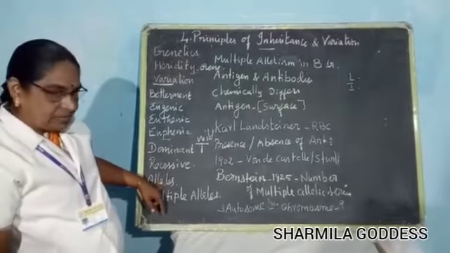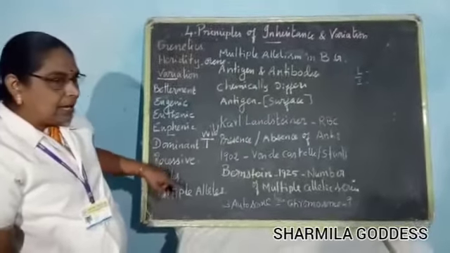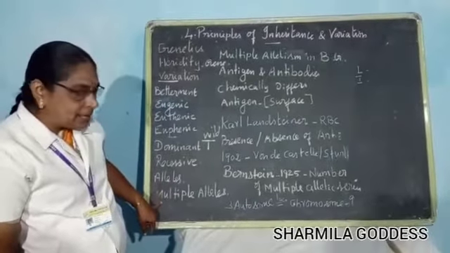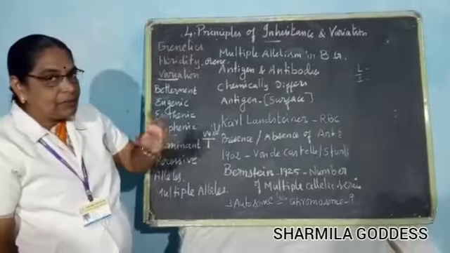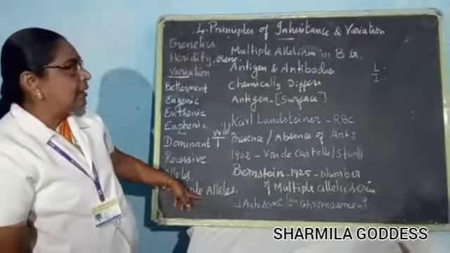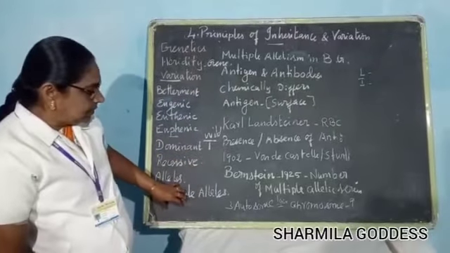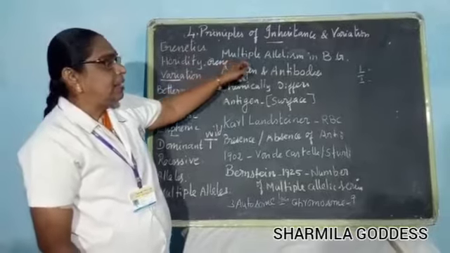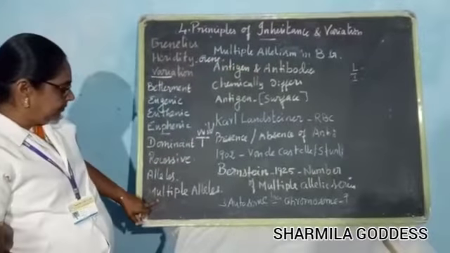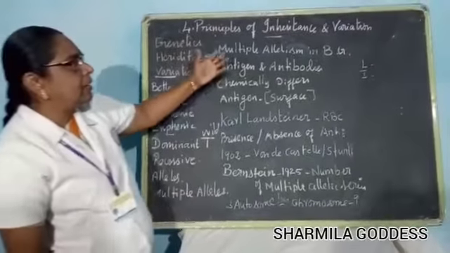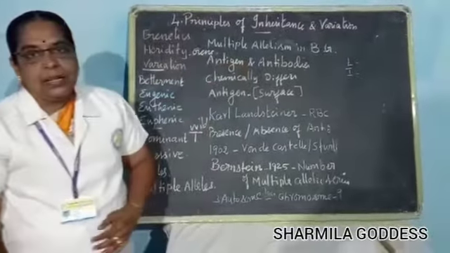Allele means a different form. Alleles that control a particular trait are called multiple alleles. It's a multiple form; many alleles control. So that is multiple alleles. When multiple alleles are inherited to the next generation, it is called multiple allelism.